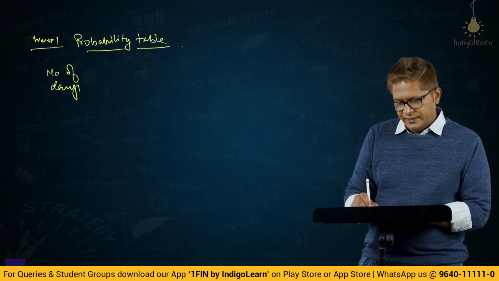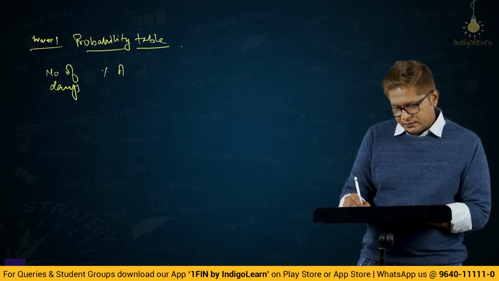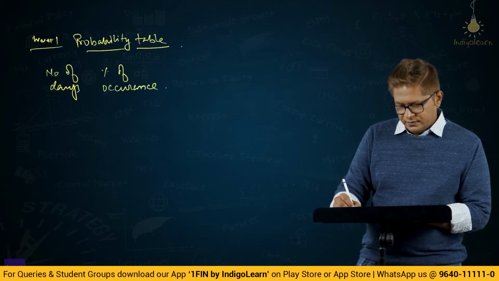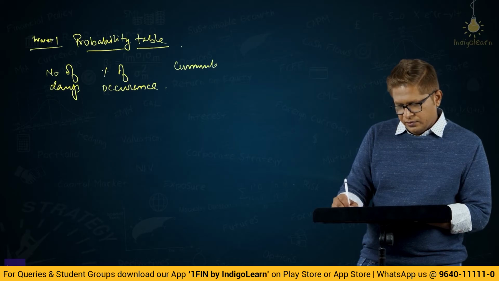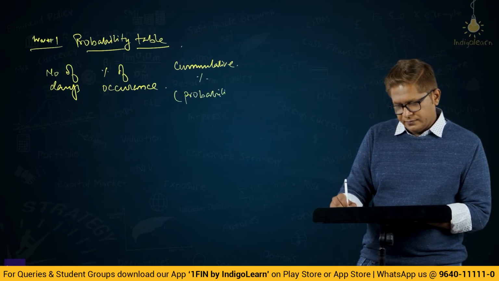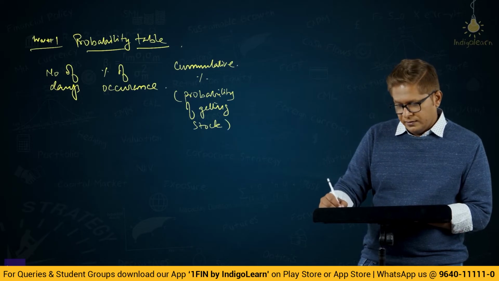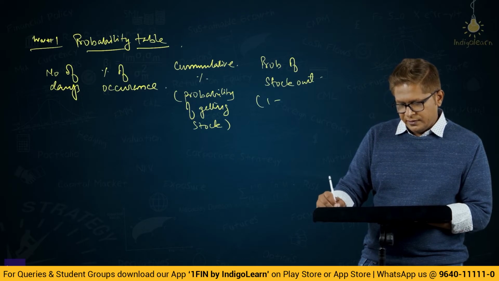Number of days, percentage of occurrence, cumulative percentage, and then probability of stock out, so 1 minus cumulative percentage.